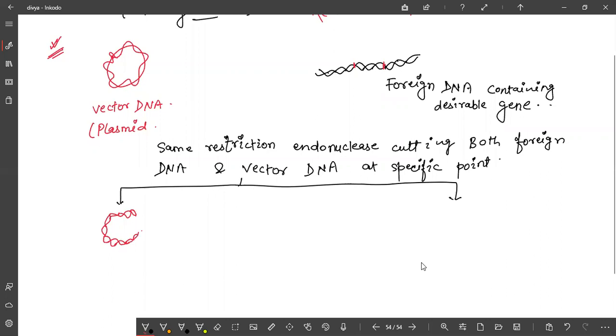Now this is foreign DNA and you have cut this foreign DNA also with the same restriction enzyme. Now you have created a fragment of DNA from this foreign DNA. Now the fragment is ready. You want to add this fragment into this. For this also, you have removed this much.